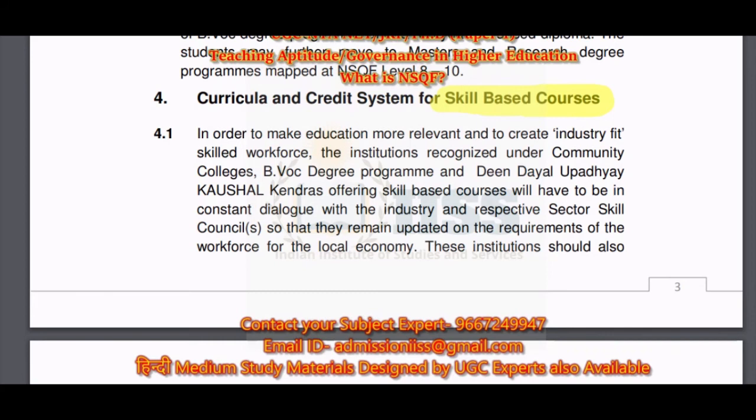So there are the Kaushal Kendras, Deen Dayal Upadhyay Kaushal Kendras, which have been established by various universities.